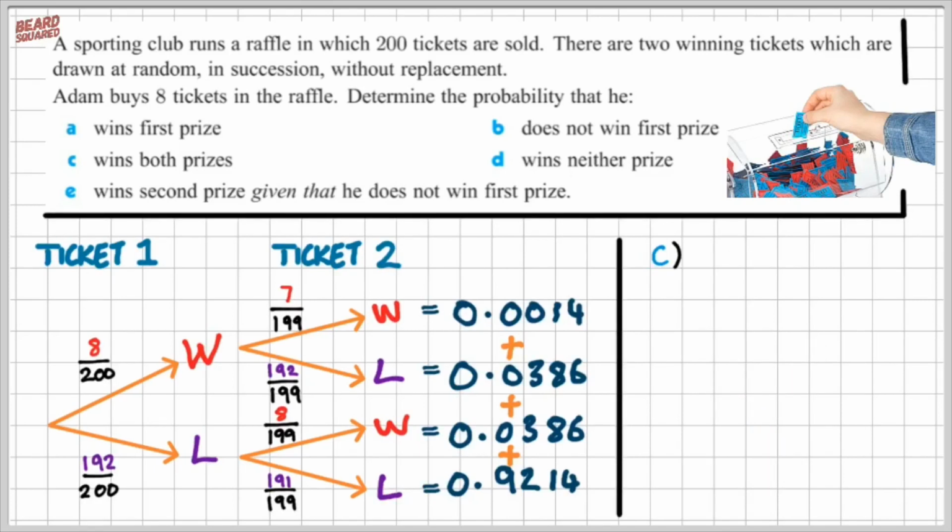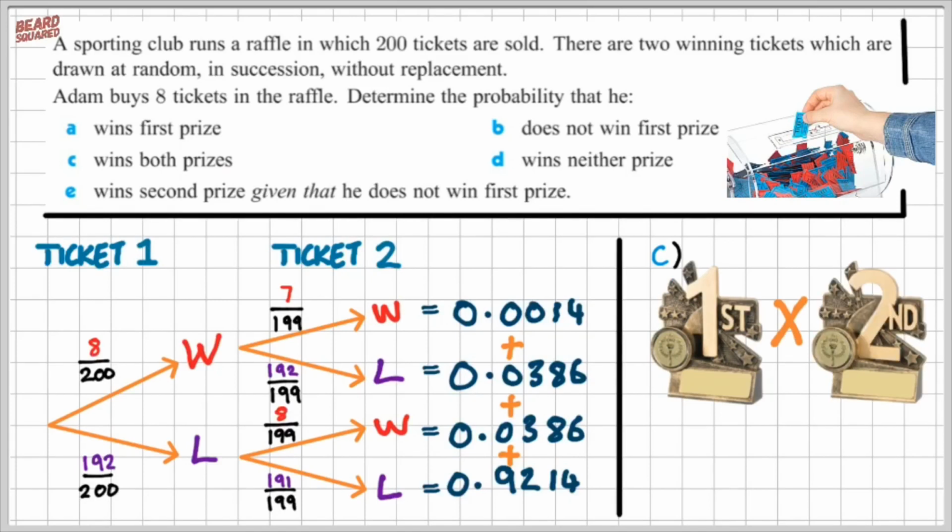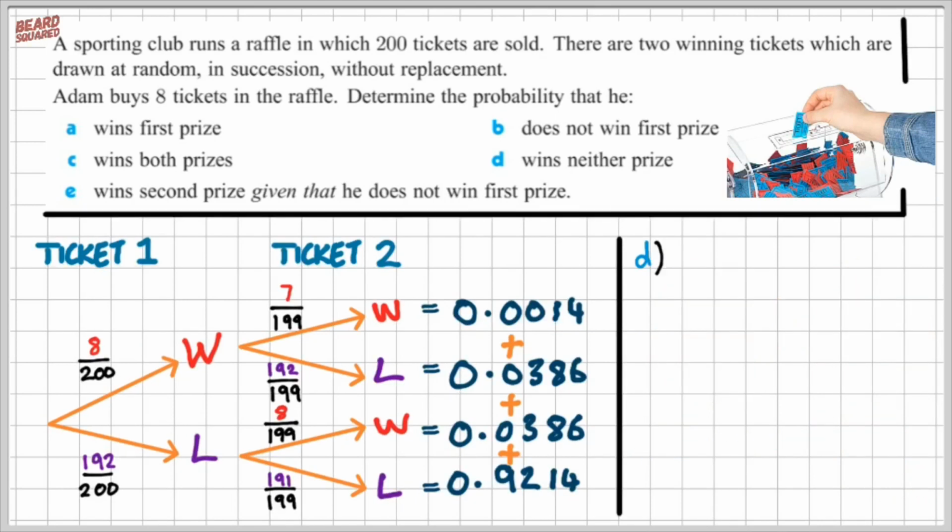Part C, we find out the probability that Adam wins both prizes. So he's going to get 2 trophies, and that's going to be a win times another win, which is 0.0014. Or if we multiply that number by 100, we get 0.14%. Part D, find out the probability that Adam wins neither prize.